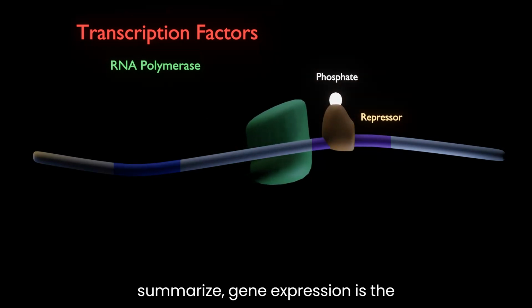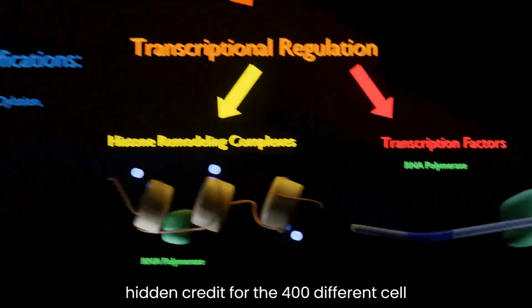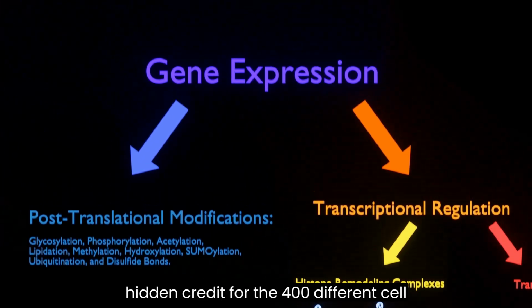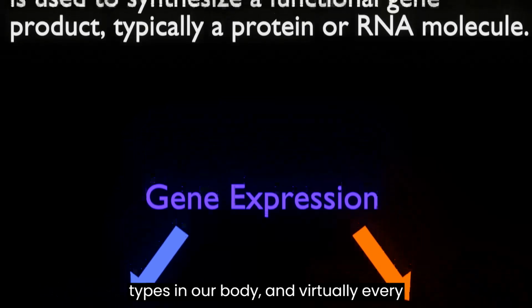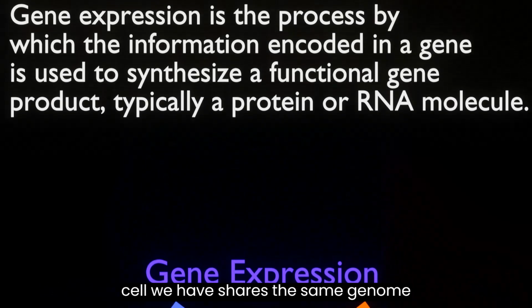To summarize, gene expression is the hidden credit for the 400 different cell types in our body, and virtually every cell we have shares the same genome regardless.